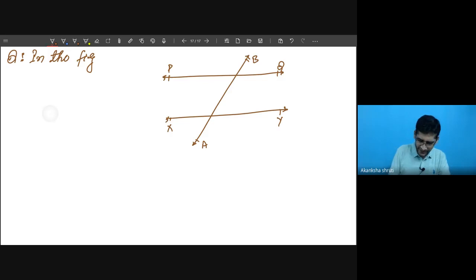So in the figure, XY is parallel to PQ. It is enough to state that XY is parallel to PQ. And AB is a transversal.